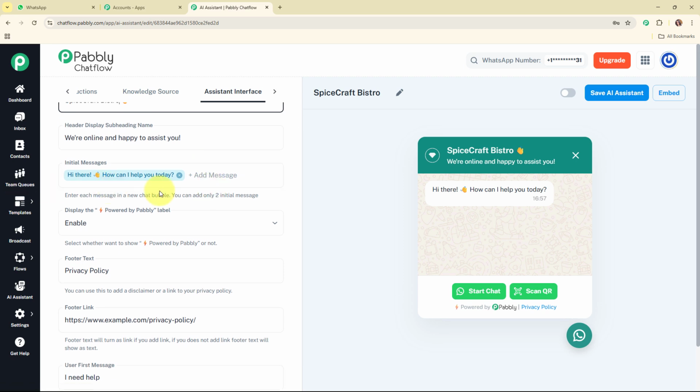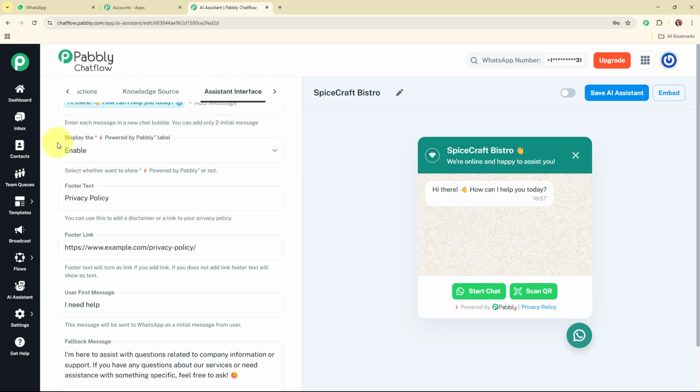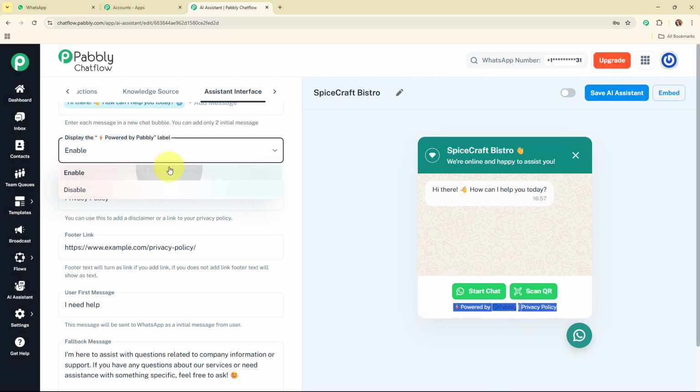And here I'm also not going to add any initial messages. You can add more messages if you want. So the initial message will indicate the message over here. Alright, moving forward, and here for the display, the powered by Pabbly label. So here you can see the powered by Pabbly label over here. So it is asking for this particular thing. So for that I'm going to select enable, but you can select disable as well.